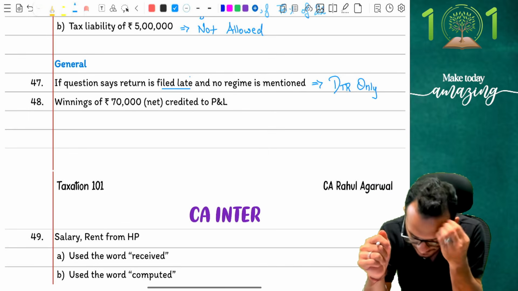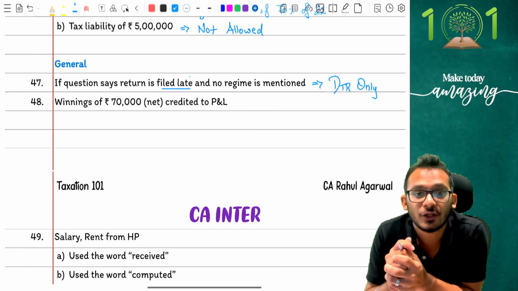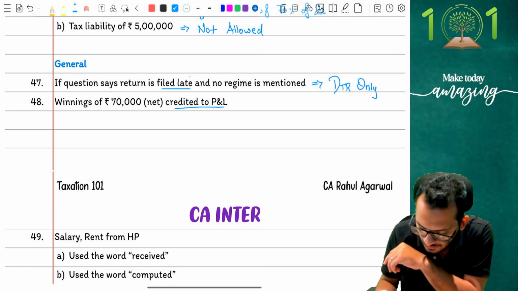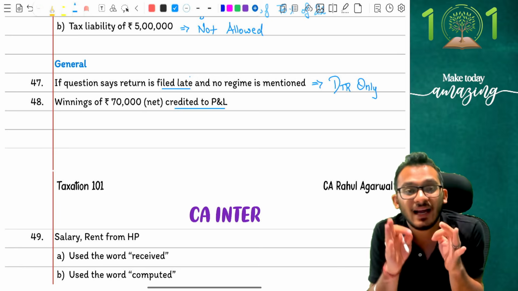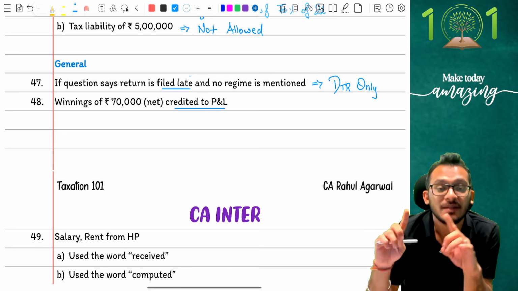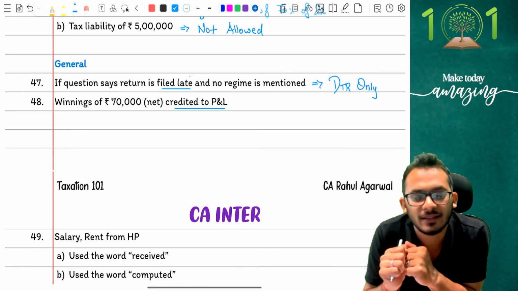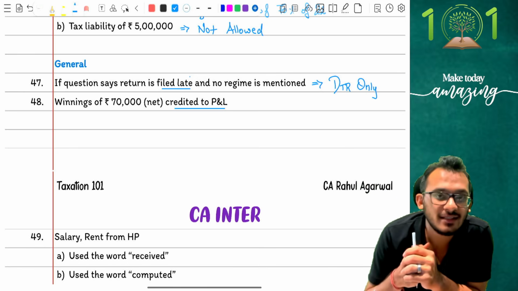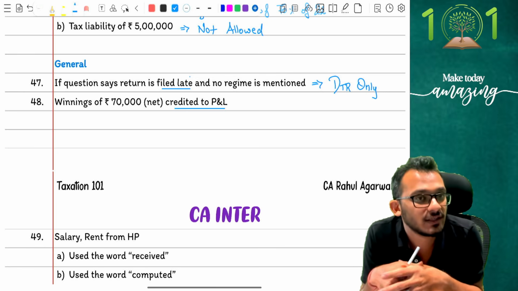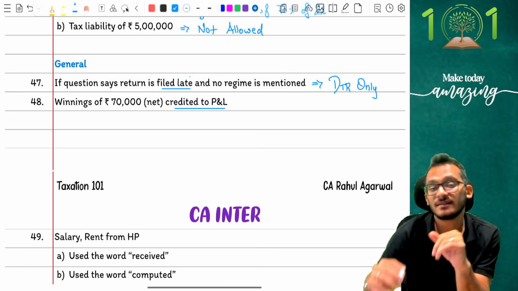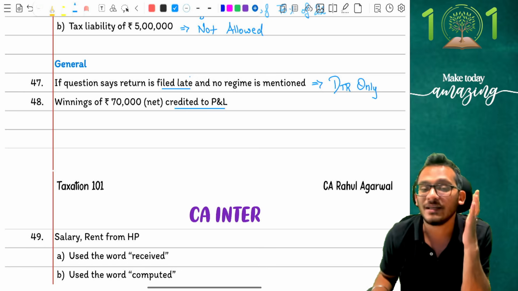It says winnings of 70,000 rupees net is credited to P&L account. When it says net is credited to P&L account, the first thing you need to figure out is that the P&L has a credit, that is, I have a P&L credit of 70,000 rupees. First, that is an error because my P&L is only for my PGBP incomes. Showing winnings of 70,000 rupees means that I am trying to report it as PGBP, which is wrong. Winnings is always an IFOS income. So the first thing you need to do is remove it from your PGBP statement.